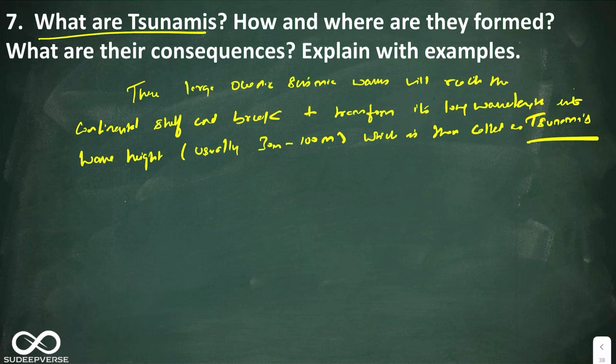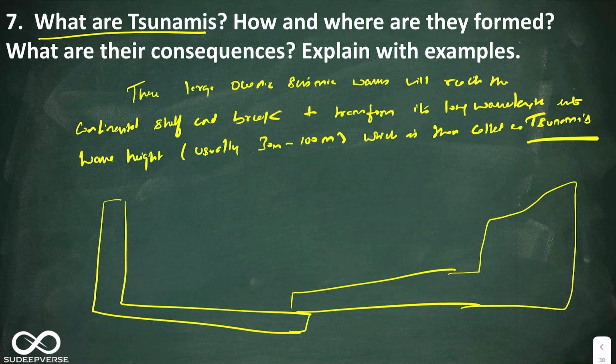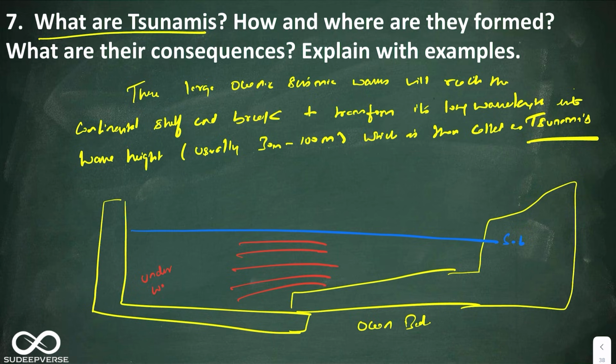Okay. So here you can talk about, diagrams are very, very important. So you can talk about how tsunamis are formed. So this is the ocean bed. Now if I take this as the sea level, this is the sea level. Now if I assume that there are underwater disturbances, let us say that this is the underwater disturbance.